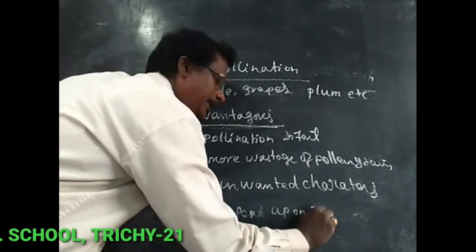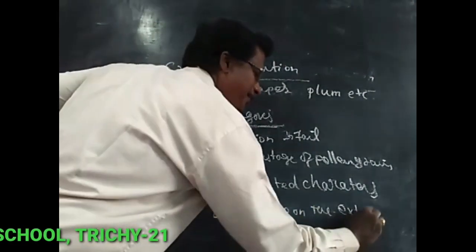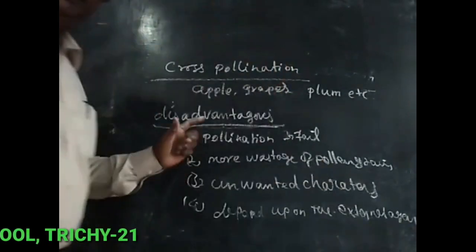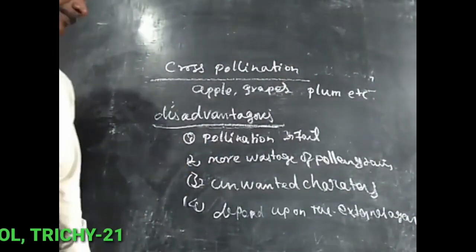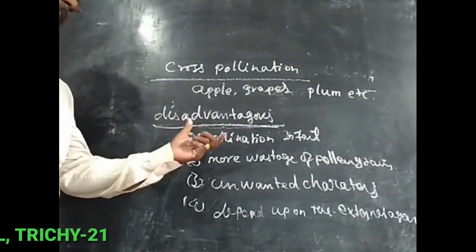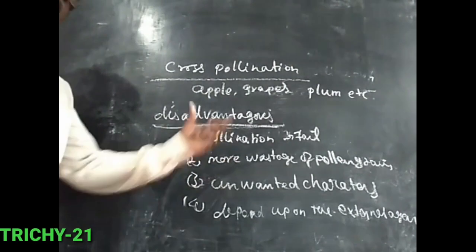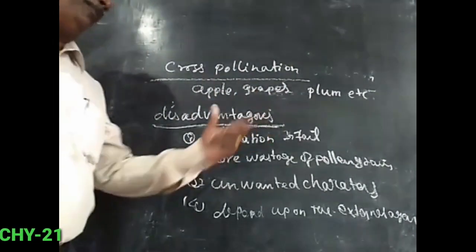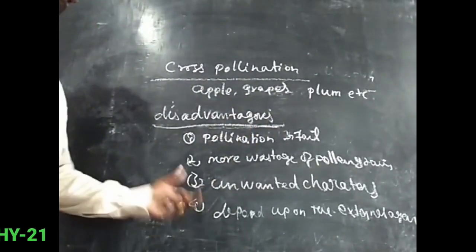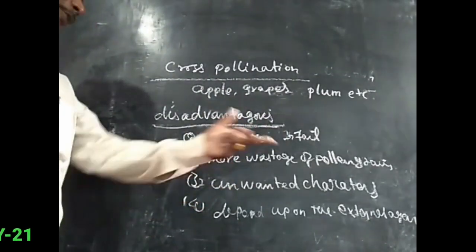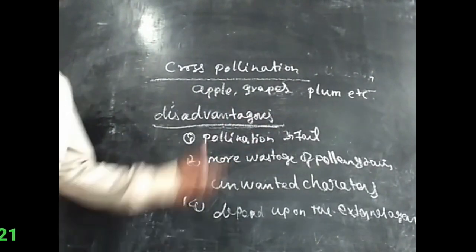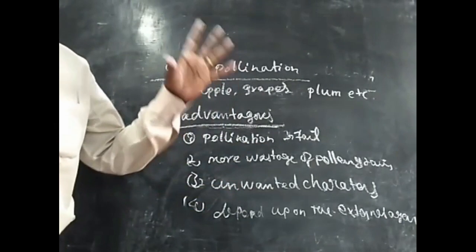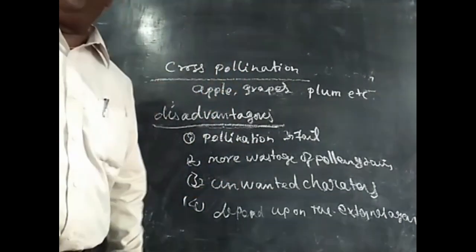So these are the disadvantages of cross-pollination: pollination may fail because of the agents, there is more wastage of pollen grain, unwanted characters are developed, and it depends on external agents for the pollination. Thank you very much.